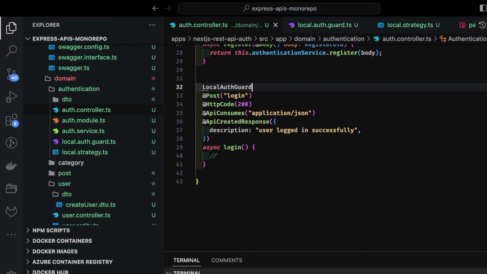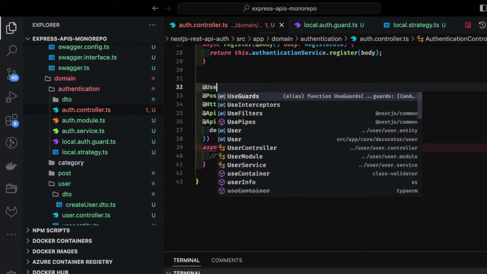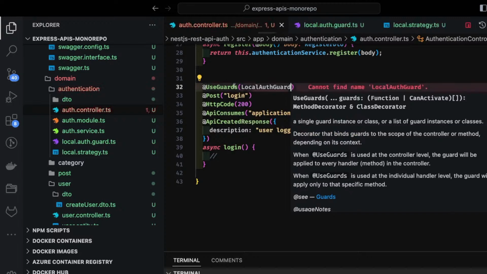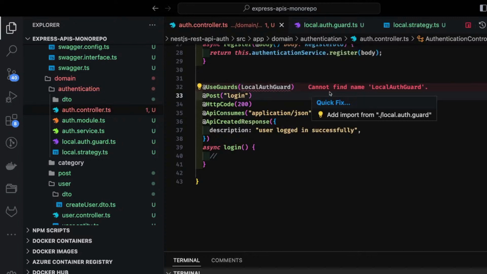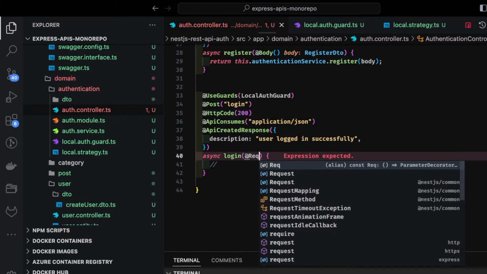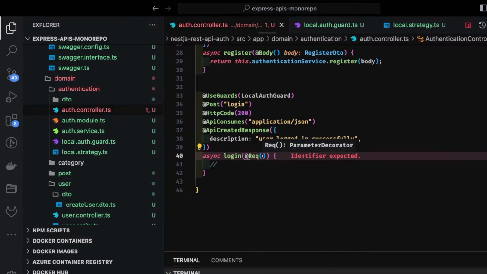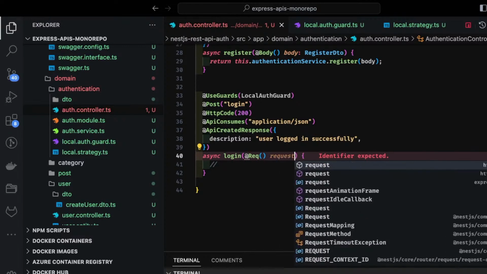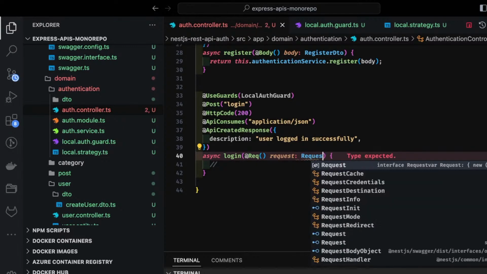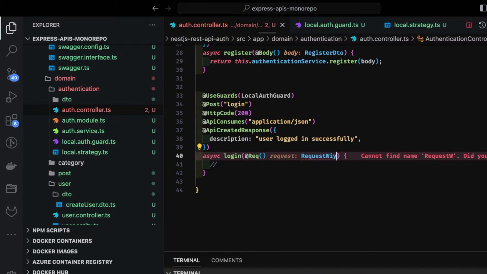How to add this? There is a decorator, UseGuard, and inside UseGuard you can just specify which guard you want, LocalAuthGuard. Then, once everything is successful, everything will be added inside the request object. And here we need to override the request with user, because now it's not a plain request object. This is a request object which contains the user object.